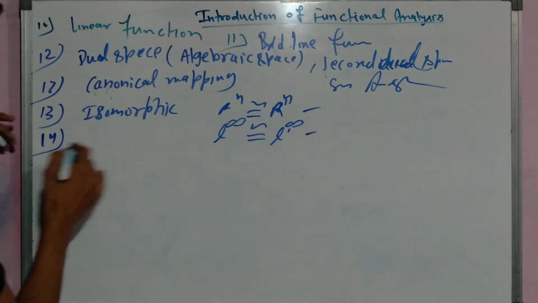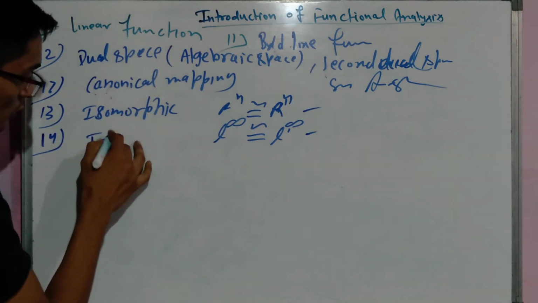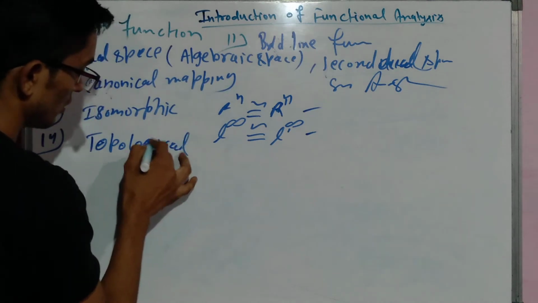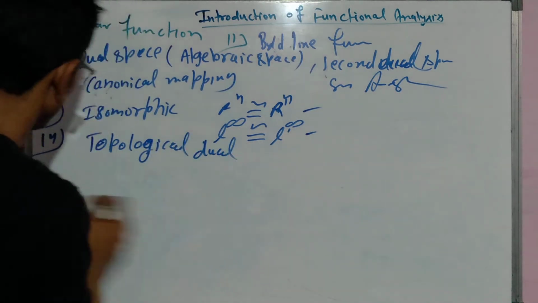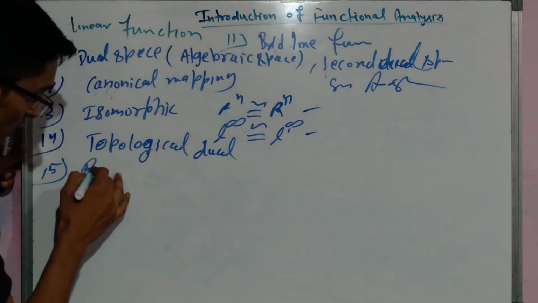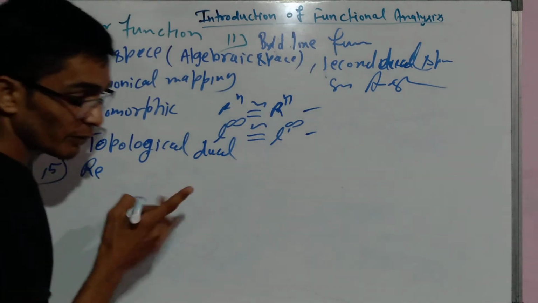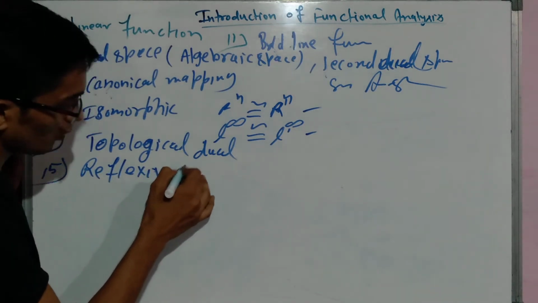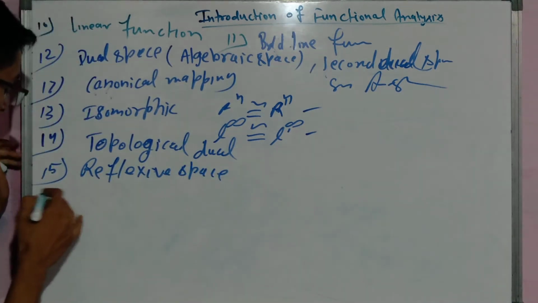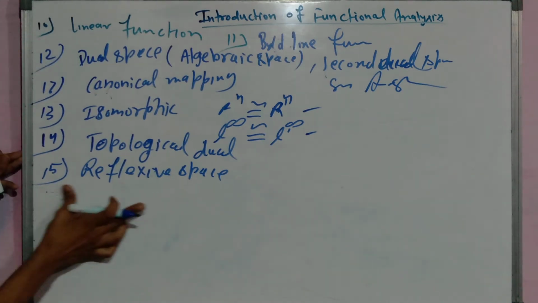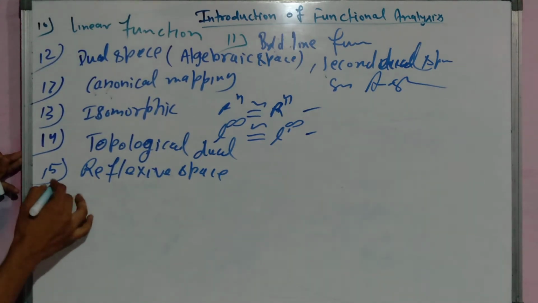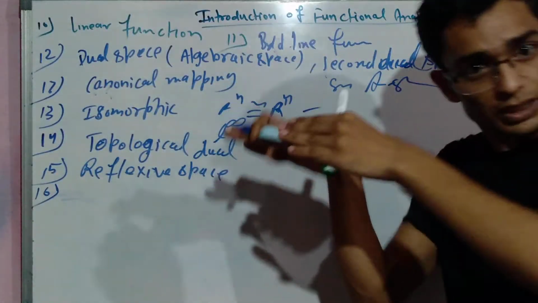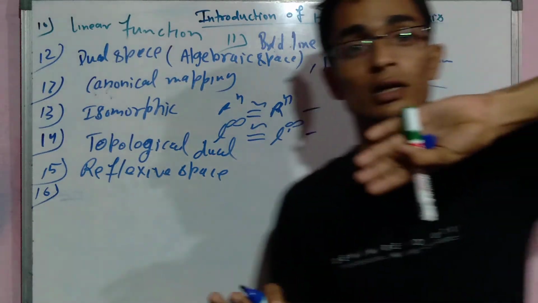and this is 14, topological dual. Topological dual. Okay, after it, and 15 is reflexive. After it we will talk about reflexive space. Okay, so this is 16. After 16 we will talk about the